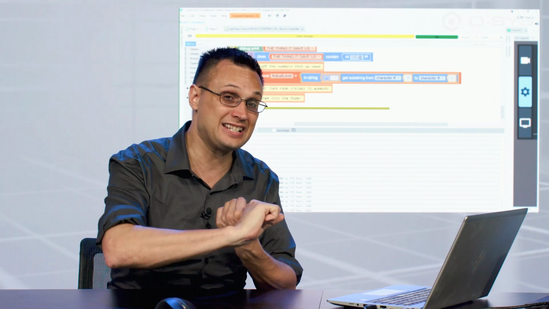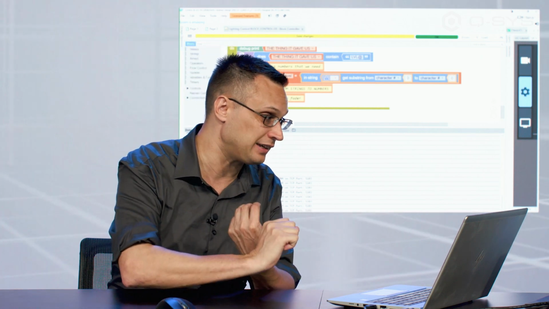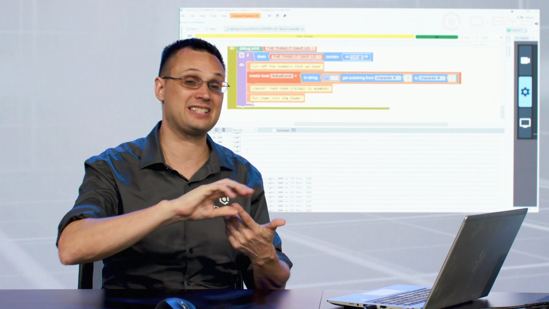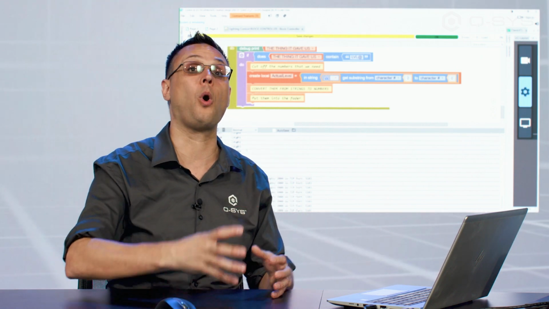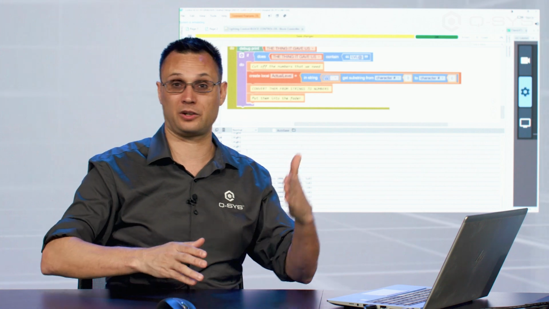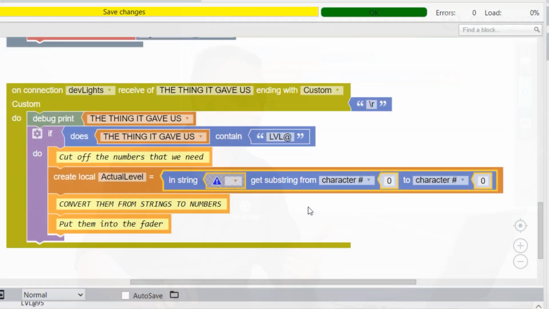So the first digit we need is number 5, and the last digit is number 6. These are inclusive. So we want a substring from 5 to 6. And what are we looking in? The message, the thing it gave us.